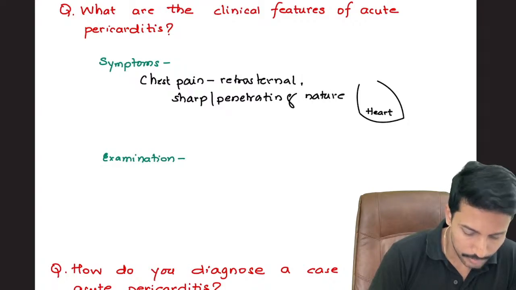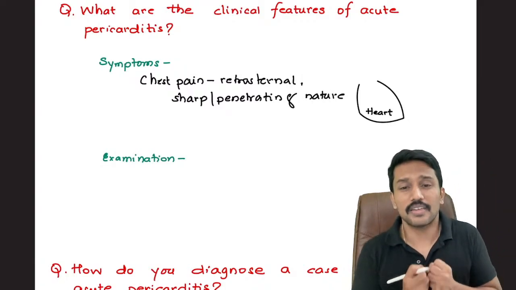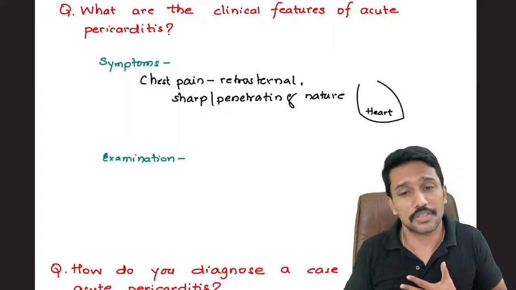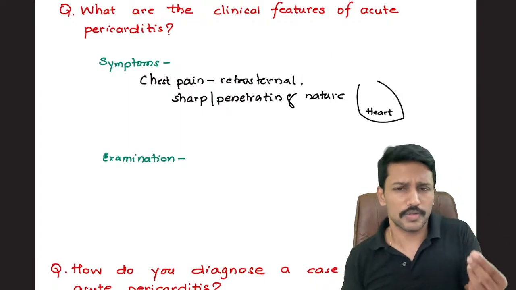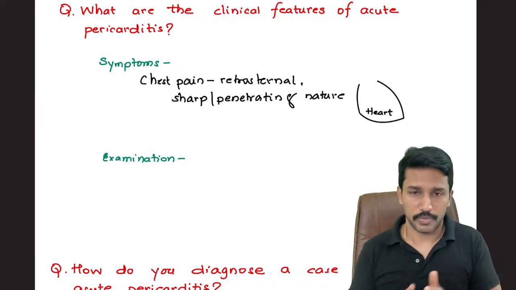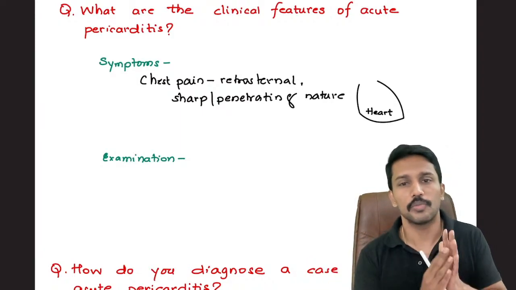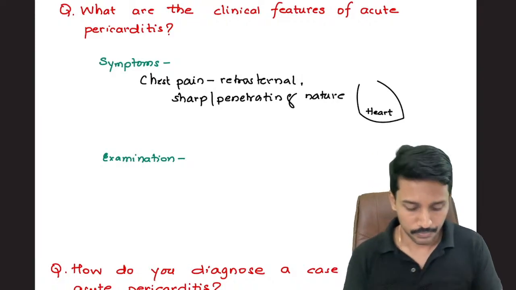On the other hand, the pain of MI is usually squeezing type. The patient usually says that some heaviness or some squeezing sensation I'm feeling in my chest. That's the usual description of angina or MI pain. These patients feel like someone is stabbing or something is penetrating into my chest. That is the description of the pain.